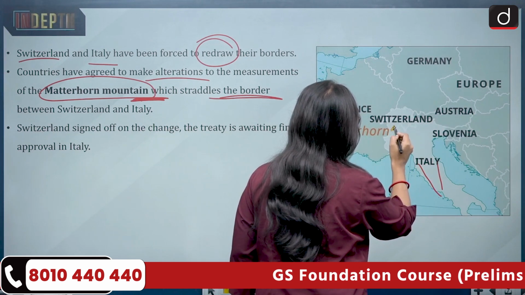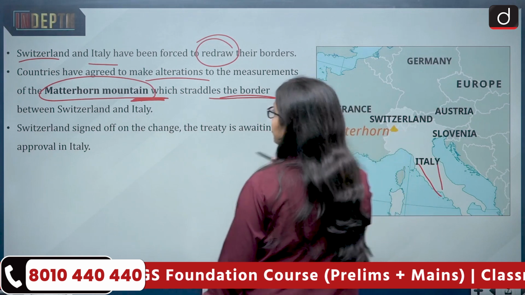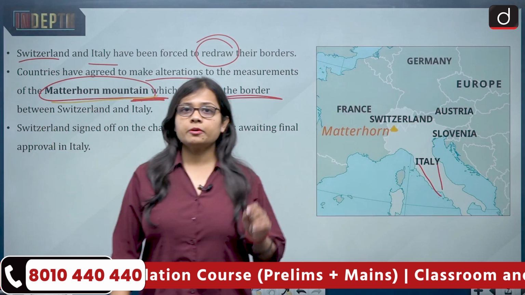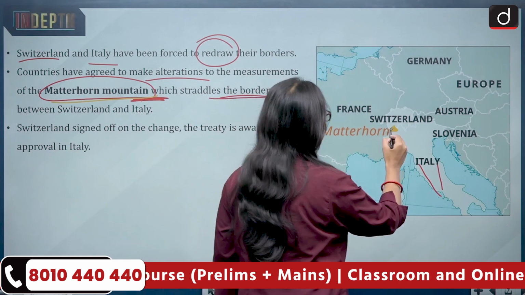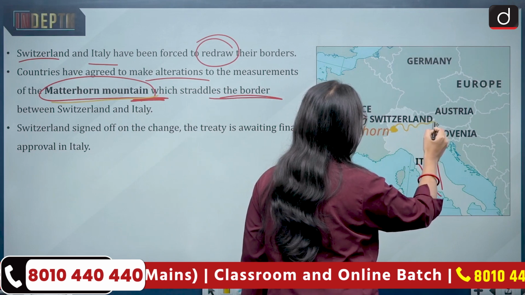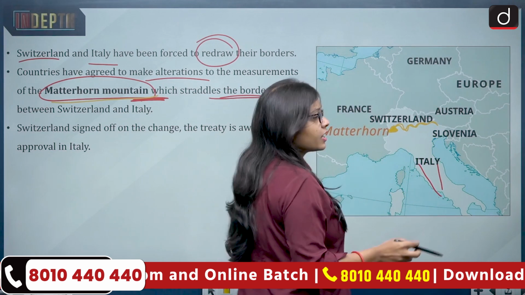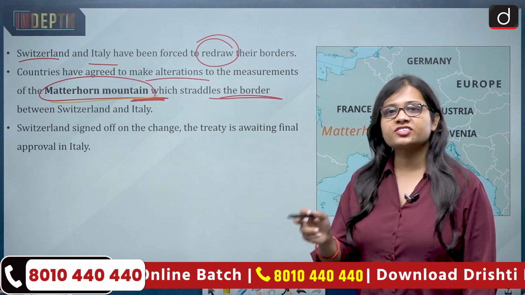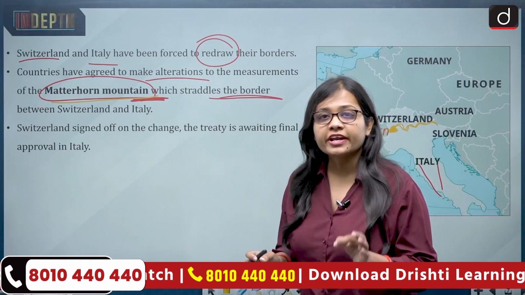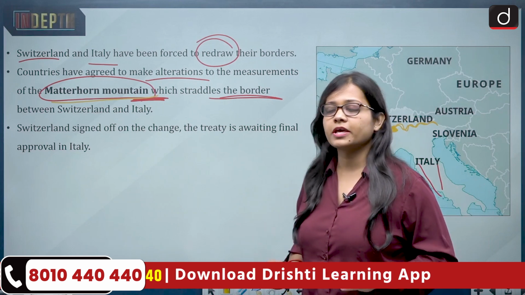This location on the border of Switzerland and Italy is where the Matterhorn Mountain is situated. And this mountain on the Alps is the best example that the redrawing of the border between Italy and Switzerland is taking place.